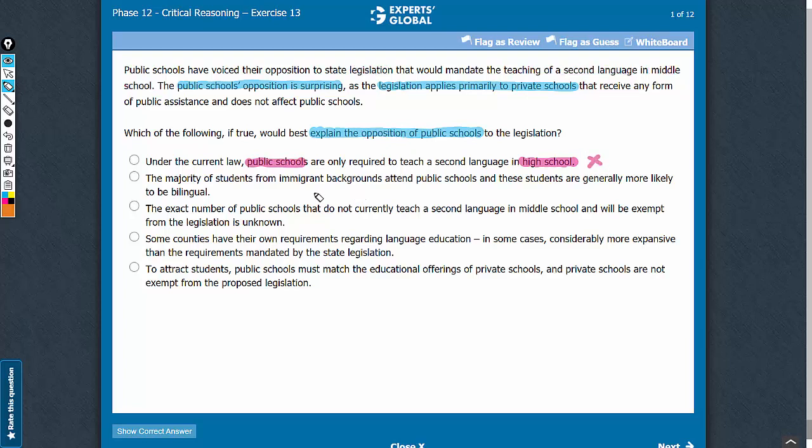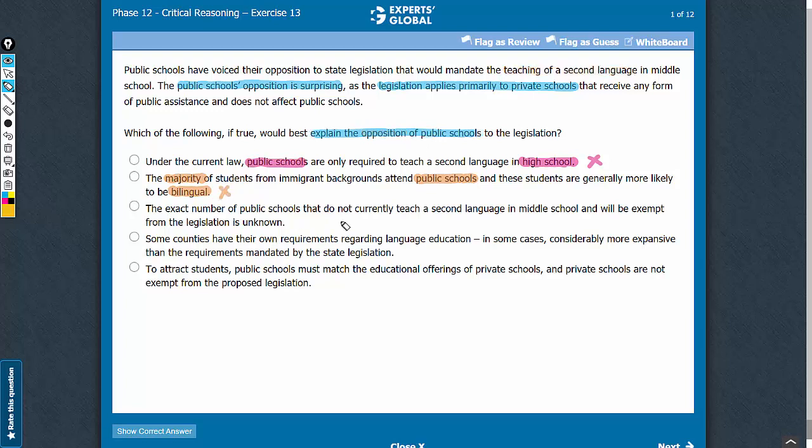Answer choice B. This answer choice says that the majority of public school students are bilingual. If the students are bilingual, the legislation which relates to teaching a second language is going to be beneficial to the students of public schools. So it raises further concern over, rather than explains, why the public schools are in opposition of this legislation. So let's eliminate this answer choice.